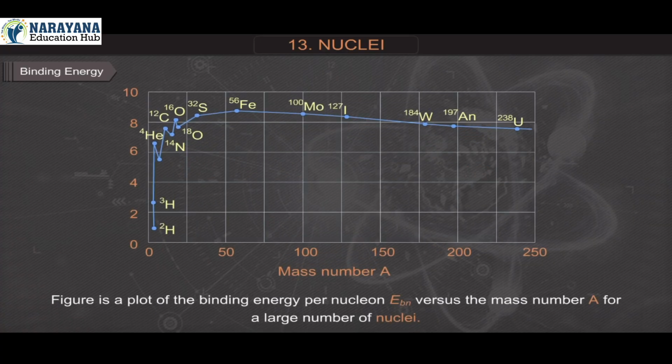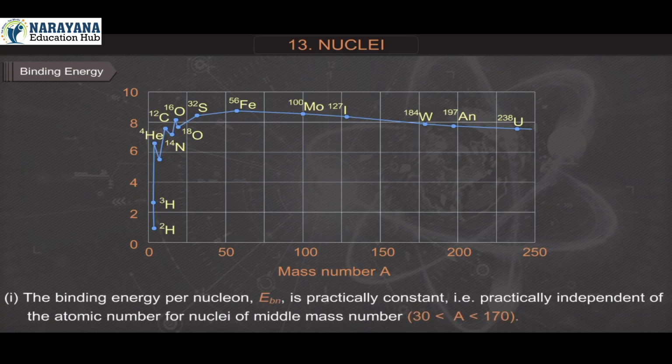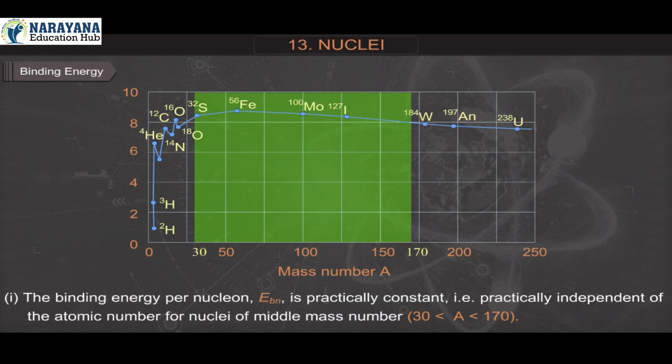Figure is a plot of the binding energy per nucleon EBN versus the mass number A for a large number of nuclei. Main features of the plot. Number 1. The binding energy per nucleon EBN is practically constant, that is, practically independent of the atomic number for nuclei of middle mass number, that is, 30 is less than A is less than 170.